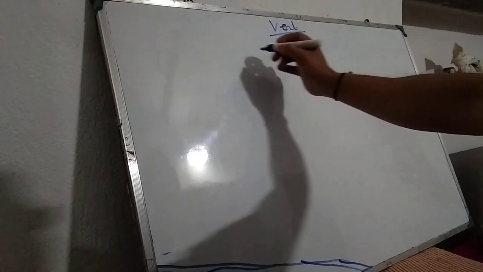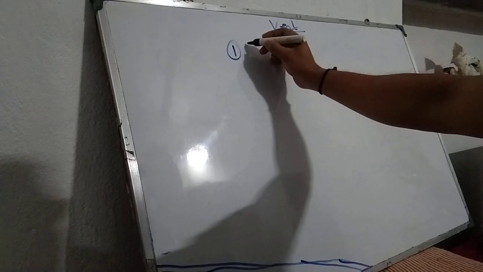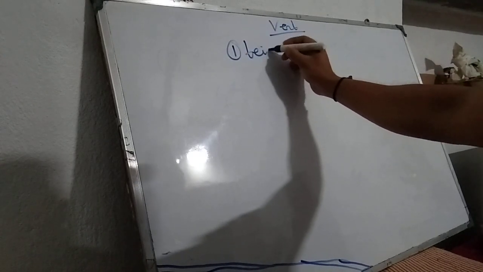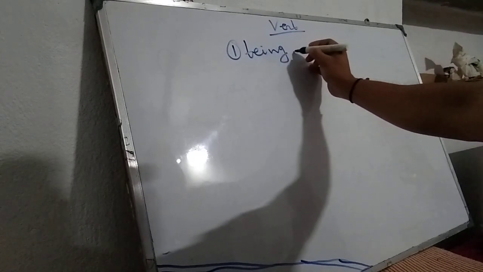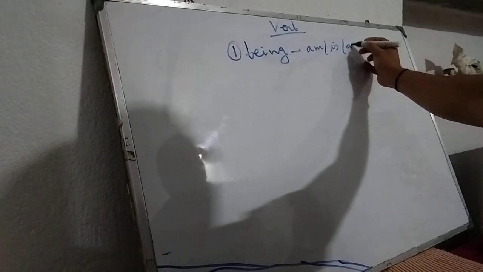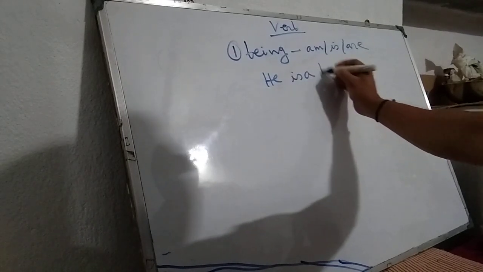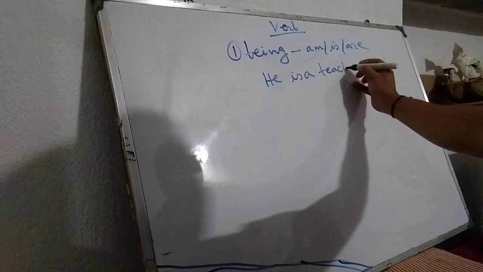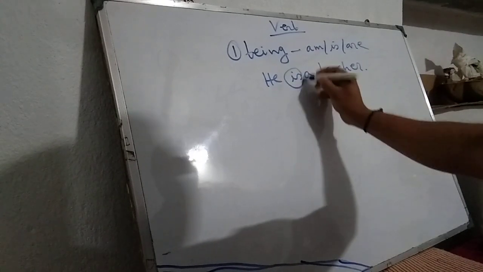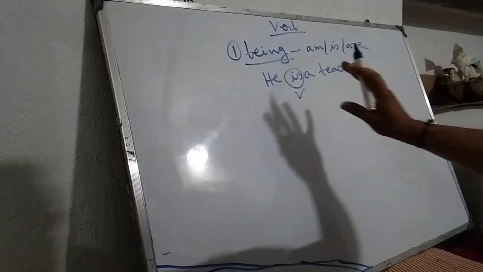That means verb indicates, number one, state of being. For example, am, is, are, etc. He is a teacher. Here, is is a verb, but it is indicating the state of being, not any action.